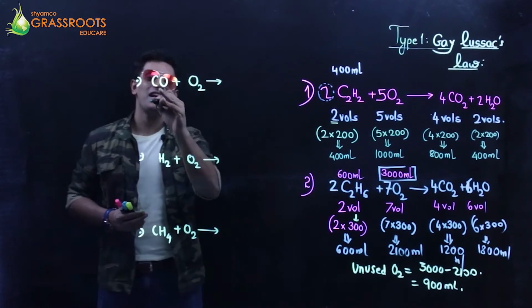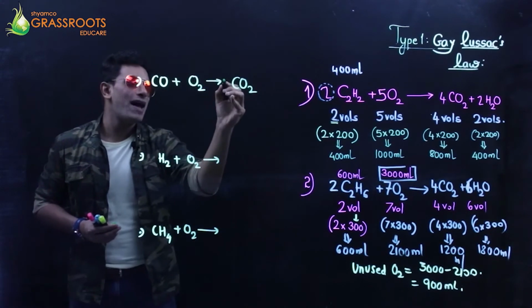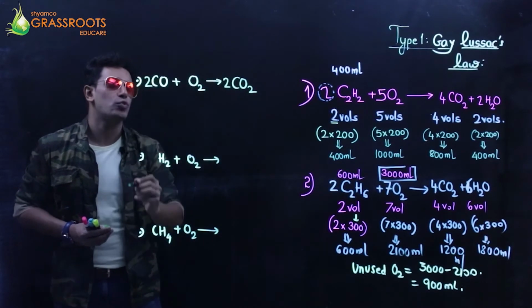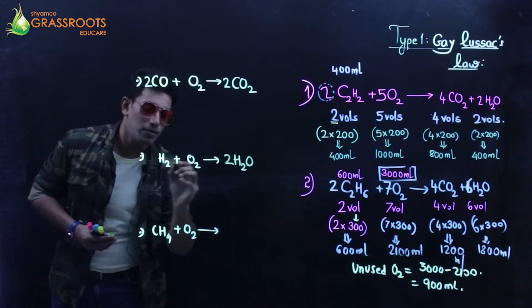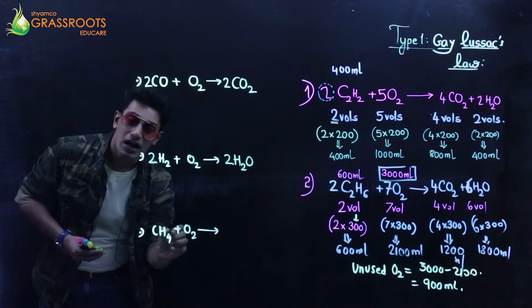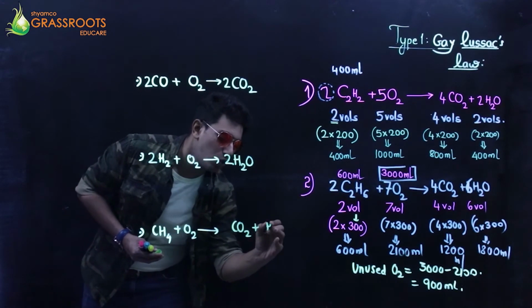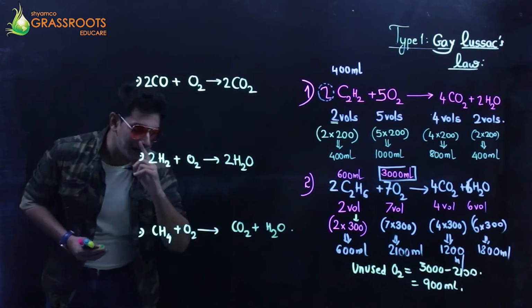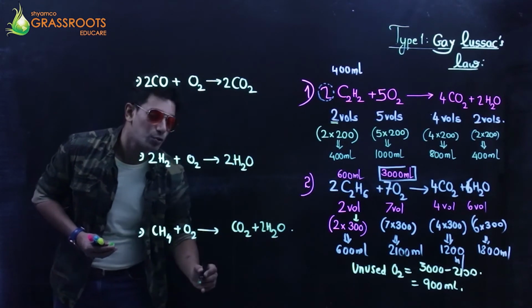Alright. Can I say carbon monoxide plus O2 will give me carbon dioxide? If you balance it, this is going to be 2 and 2. H2 plus O2 gives me moisture, H2O. Balance it, 2 and 2. Any hydrocarbon plus oxygen gives carbon dioxide plus water. If you balance it, oxygen is odd out here. You make it 2 to start with.